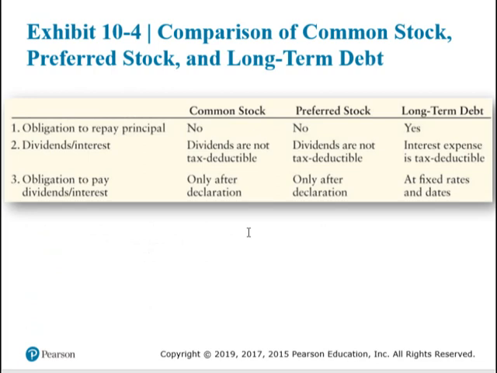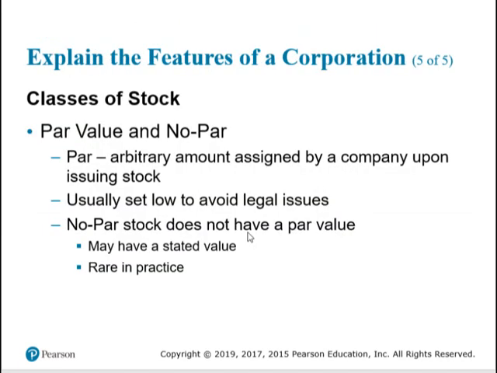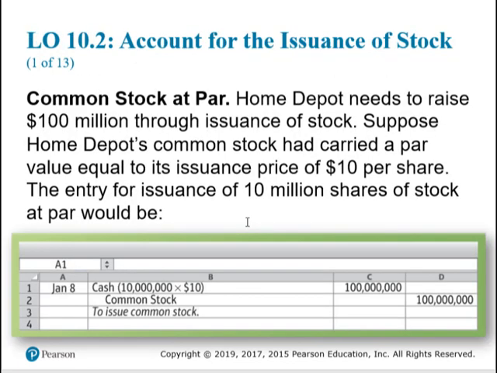This slide compares common stock and preferred. The last column is referring to bonds, which is more long-term debt than ownership in the company. Stock can either be par value or no par because it has to be more complicated. Par value is an amount, usually really small, that the company assigns when the stock is first issued. Legal capital is defined as the amount of assets that shareholders are required to contribute to a corporation by law. In other words, many states have laws that require shareholders to invest a minimum amount of assets in the company at all times.